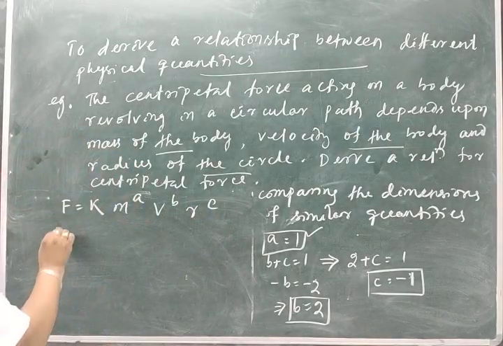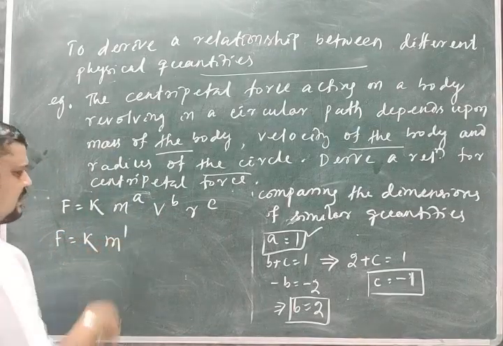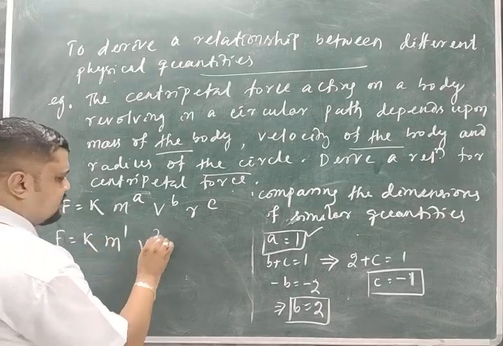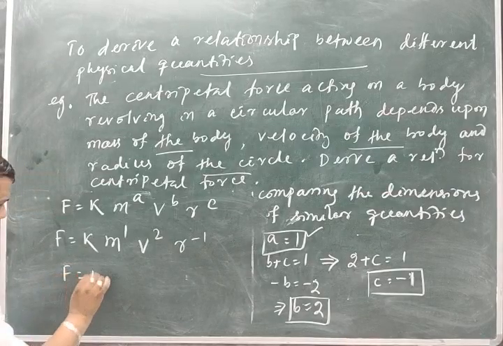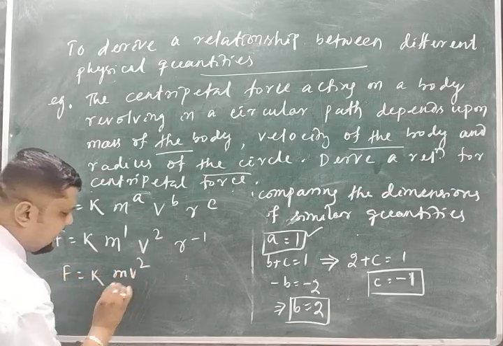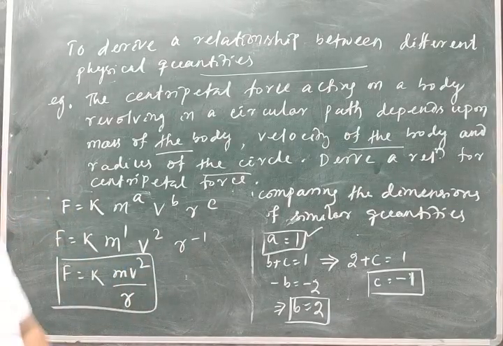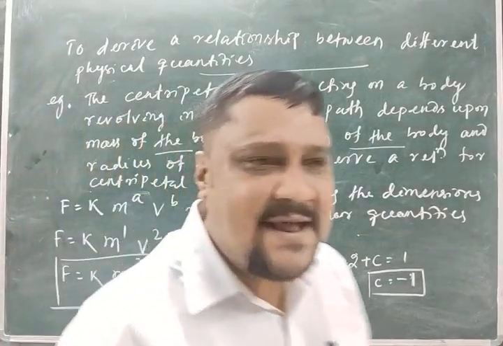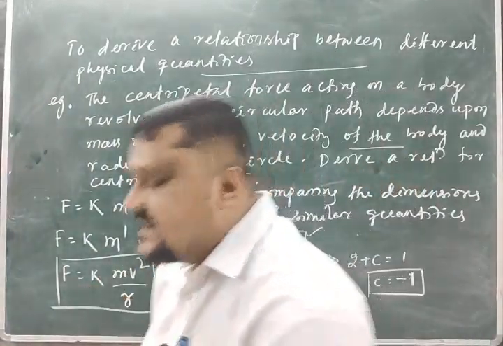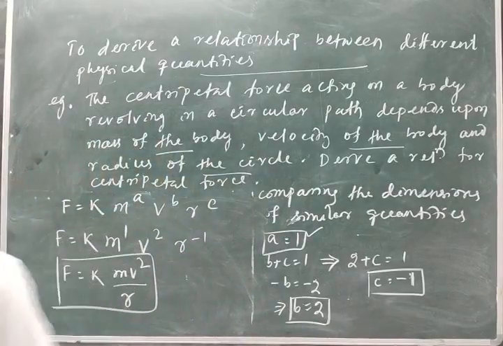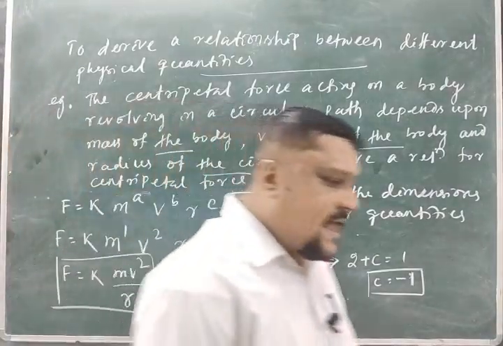Now I got a, b and c, so I can write F is equal to k m to the power 1, v to the power minus 2... that is, F is equal to k m v square by r, with r to the power 1 in the denominator. So this is the expression for the centripetal force, right? But in this expression I don't know about this k, but physically you will read that for centripetal force, k is equal to 1. So the formula is m v square by r.